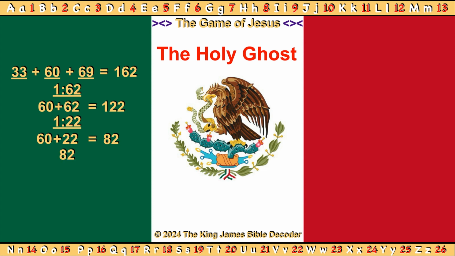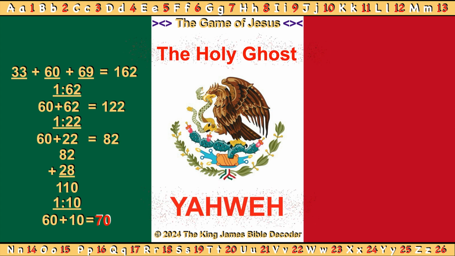Invert the numbers and the top left number goes to the bottom right. And the top right number goes to the bottom left. Add these numbers together. 82 plus 28 equals 110. Let's put 110 into time. 1 equals 60 seconds plus 10 equals 70. Congratulations on successfully decoding the Holy Ghost mathematically. This confirms that the Trinity is in the word Mexico.